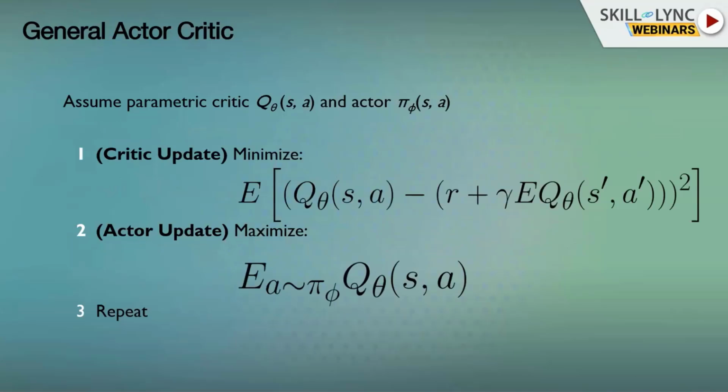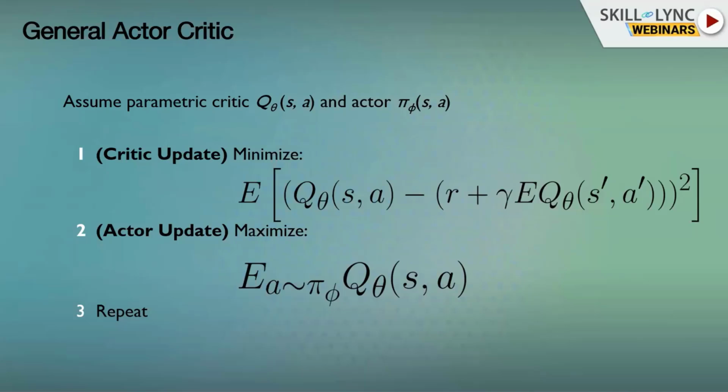Okay, so here's one type of algorithm for reinforcement learning that can be used. Let's say we take the Q function. The Q function is also sometimes called the critic, and the policy pi, sometimes we call it the actor. So this is the actor-critic framework, and it says the following. Take a parametric critic. So for example, you represent the Q function by a neural network.